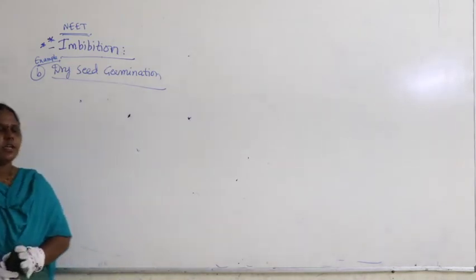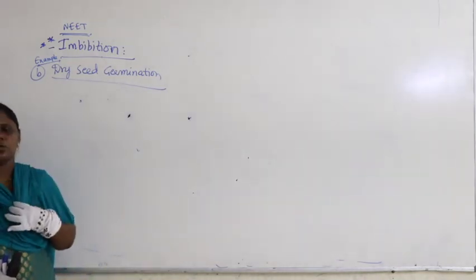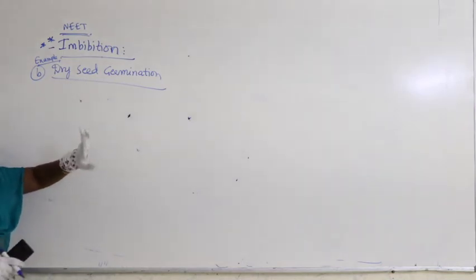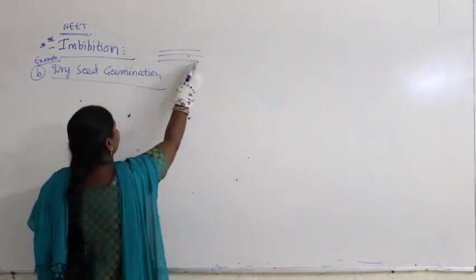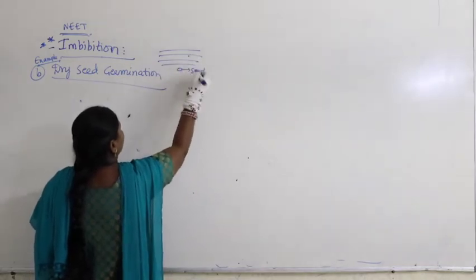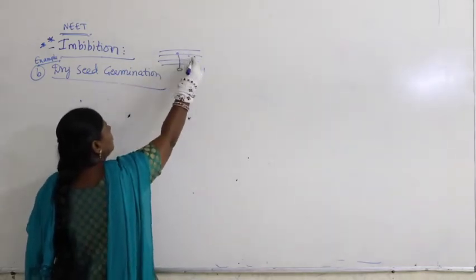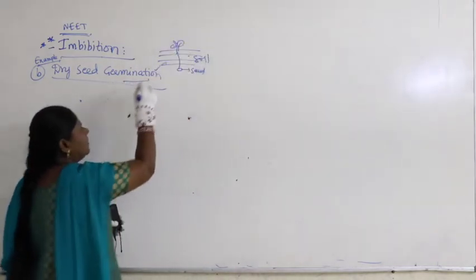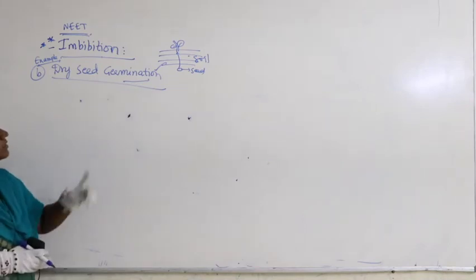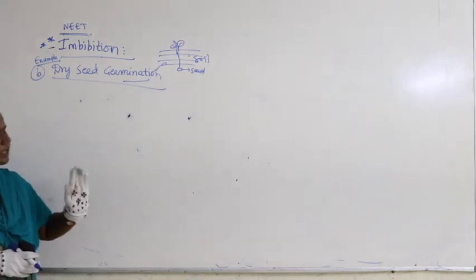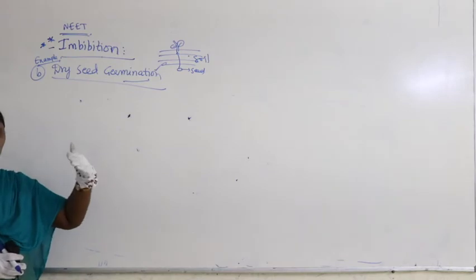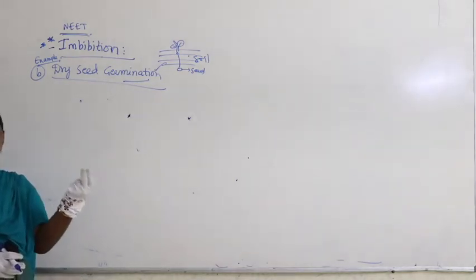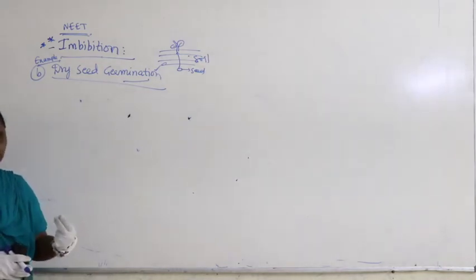Okay. Now when you take the dry seed germination, what do we have to study here? Seed, as I told you very clearly, is somewhere in the layers of the soil, right? But the seed has to break all the layers of the soil and undergo the process called germination. How does such a small tiny seed break the very thick and tough layers of soil? How does it come out as a small young plantlet? That is what we are discussing.